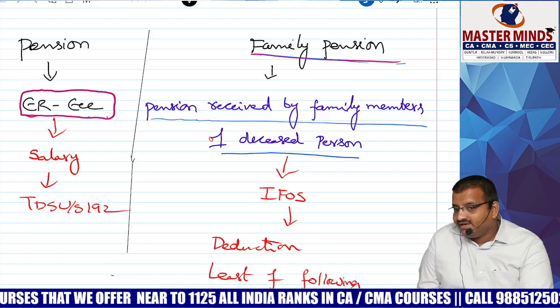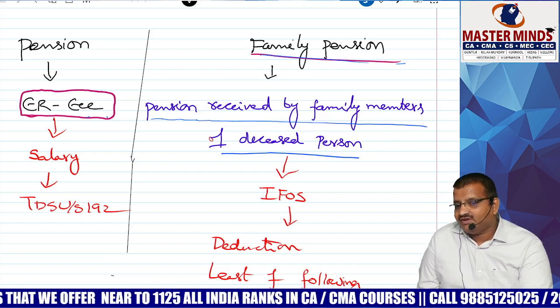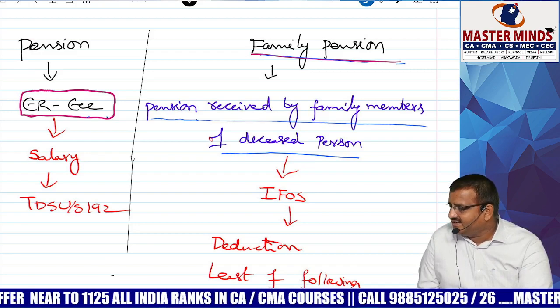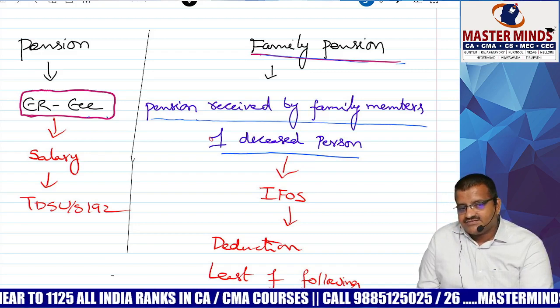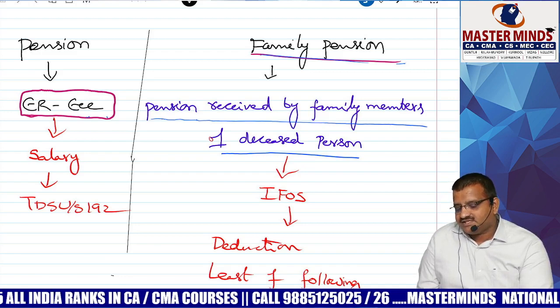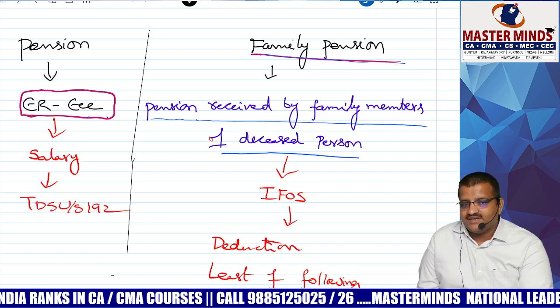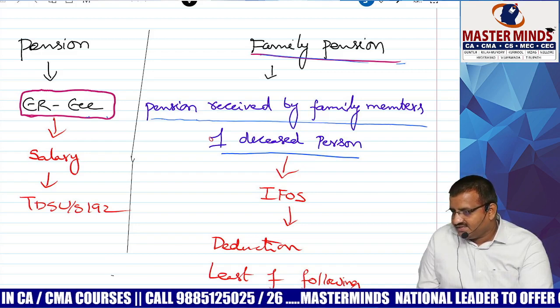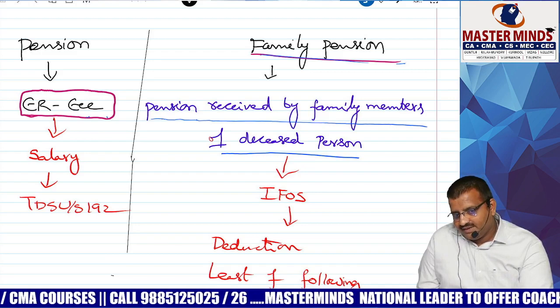Whenever the employee dies, the widow or children of the family may get the pension, right? That is called family pension. Family pension means pension received by family members of a deceased employee.